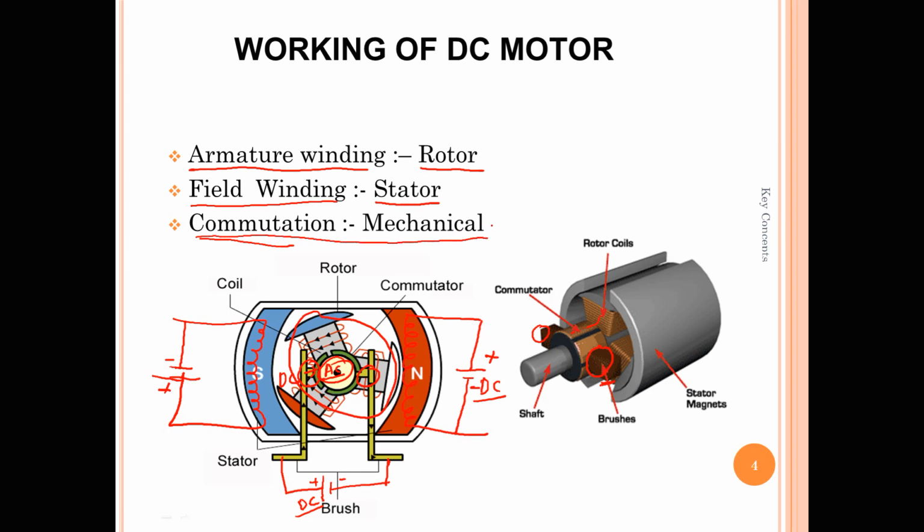In a single word, it converts DC to AC. That's the major reason we need commutators. Why do we need a commutator? Because for any motor operation, we need at least one time varying flux. If we don't have flux that varies with time, the motor will not operate. Now you have some basic idea of how a DC motor operates.